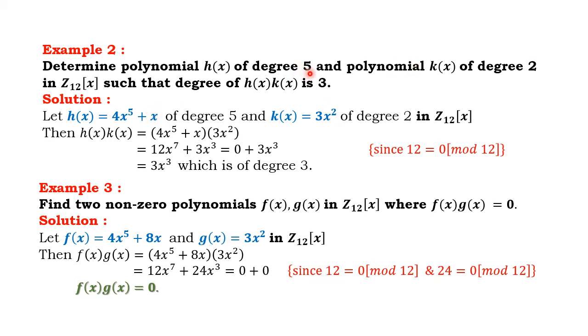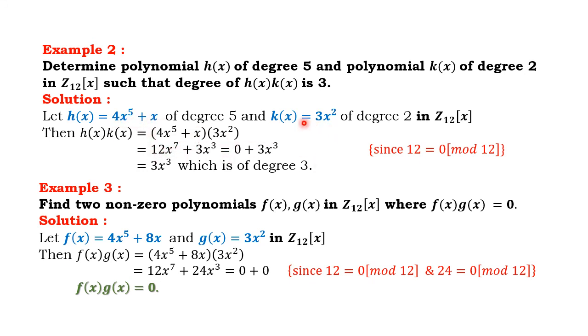Here, the polynomial of degree 5, so we have a term with x⁵. Here x², so he put x² only. For simple calculation, we use these simplest polynomials. If the coefficient is 8, the problem is also true.